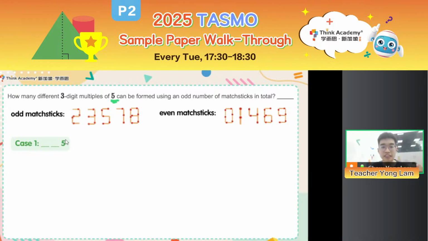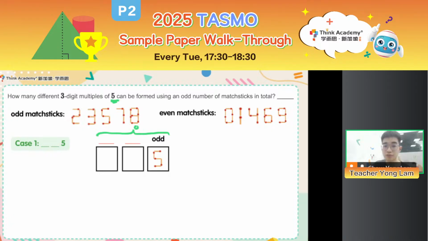What if our ones digit is a 5? Right, so with the ones digit a 5, I need to use matchsticks to create 2 more digits. Now we already know that 5 uses 5 matchsticks, which means it uses an odd number of matchsticks. We want the total number of matchsticks used to be odd. So that means something plus something plus an odd number must be odd. Here comes your application of odd and even number properties, right? What kind of numbers adding together will be odd? I already have an odd number, right?